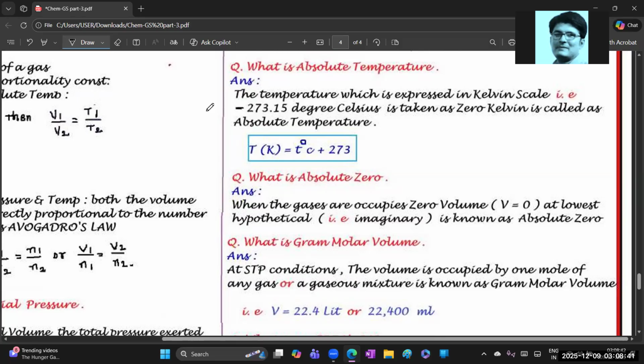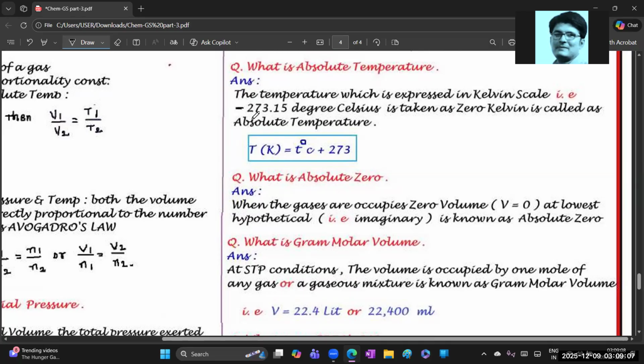This minus is also very important in objective questions. Sometimes they ask 273.15 without giving the minus, but don't forget, the negative values should also be expressed. Okay, what is that? The temperature which is expressed in Kelvin scale, and then the minus 273.15 degrees Celsius is taken as 0 kelvins.